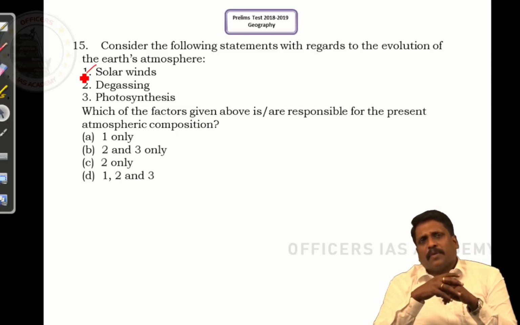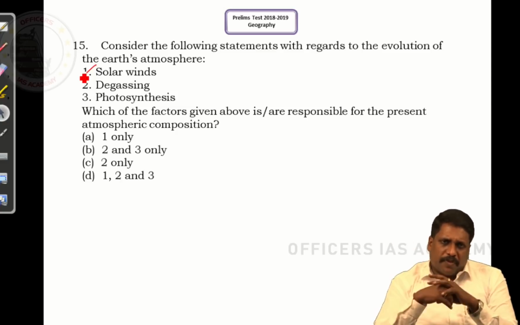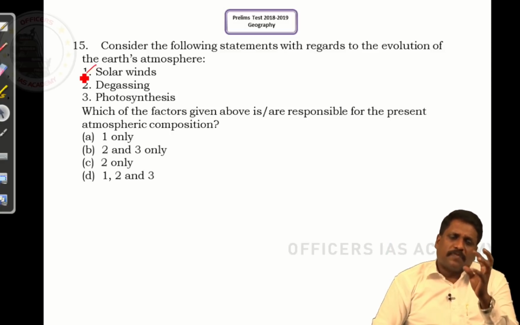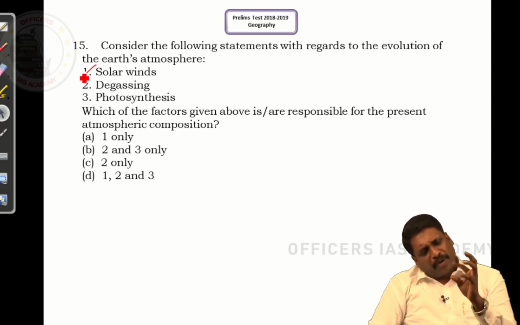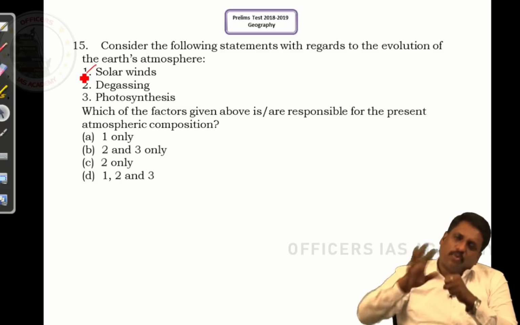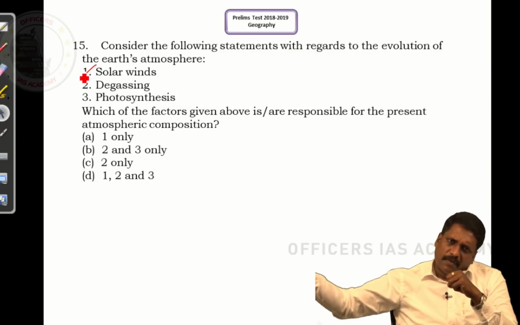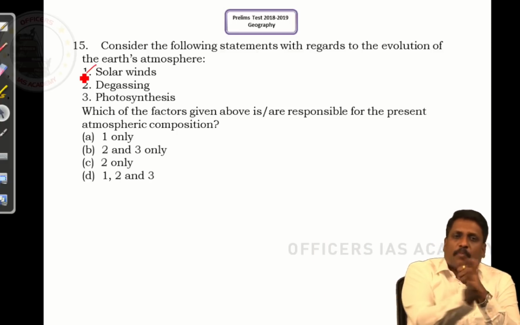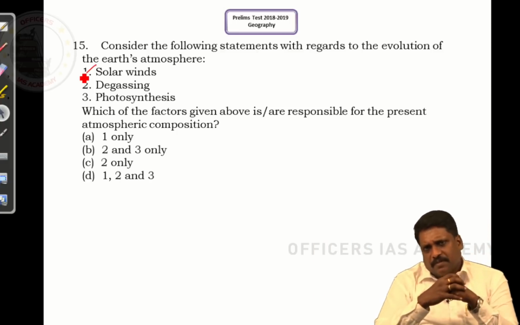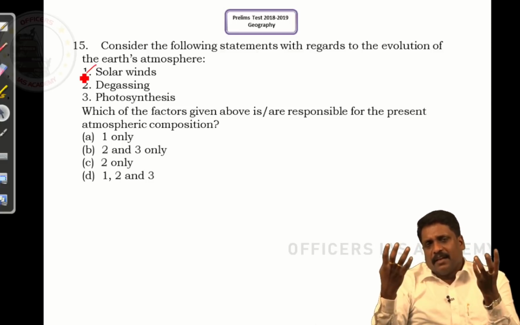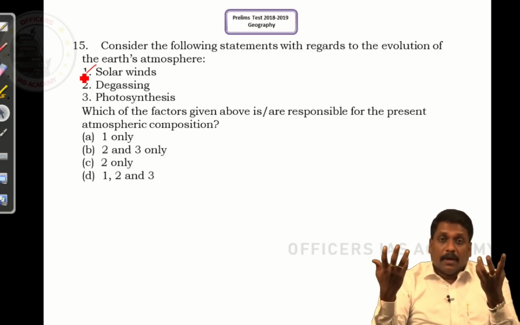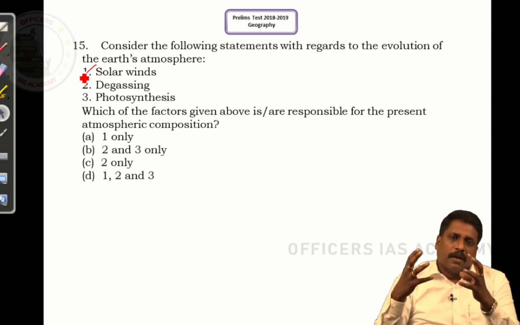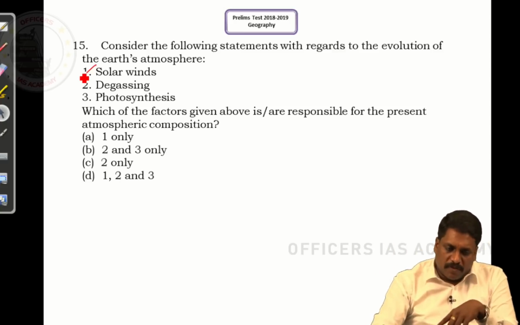When I talk about the primordial atmosphere, the very primitive atmosphere which got created, most of this atmosphere which got created at the primordial state was removed by the solar wind. The solar wind which comes from the sun with a very great force has removed most of the primordial atmosphere we had. It means gases like helium and hydrogen, which used to be excessive during that primordial condition, the composition is completely changed because of solar winds.